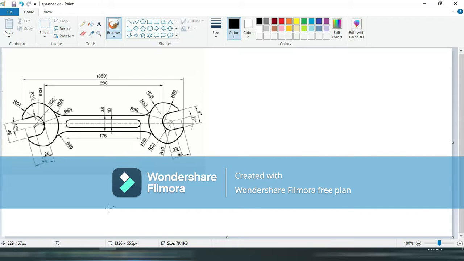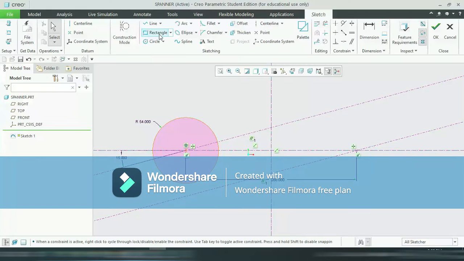Okay, so I am drawing here a circle somewhere here and its radius is 25.